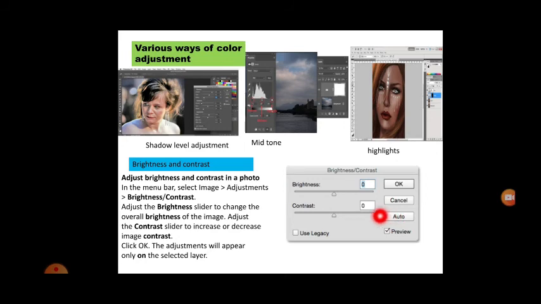So I think nowadays the television, TV, they have the brightness and the contrast. So using a remote you can adjust the brightness and the contrast. So these are all the things to see the image or the display properly. Click on OK. The adjustment will appear on the selected layer.